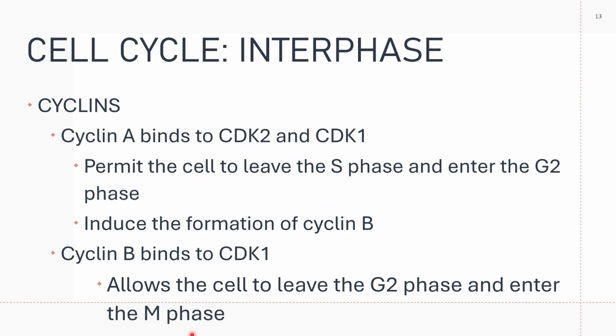Aside from that, we will take a look at the checkpoints later on. And please note that after the cyclins have performed their specific functions, and the cell cycle has pushed through the process, they will enter the ubiquitin proteasome pathway.